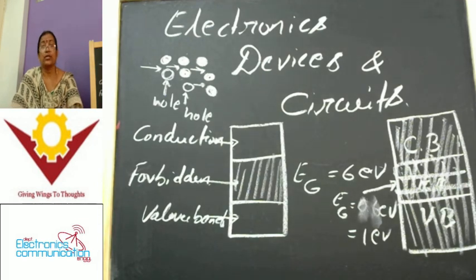Like what different types of semiconductor devices we have in the first unit, and what different types of semiconductor devices we have in the second, third, and fourth units. Similarly, the fifth unit is the application part. I'll discuss in the next class an overview of the syllabus and the main objective of this course on electronic devices and circuits, and also the outcomes of this course, in the next class. I mean the next video.